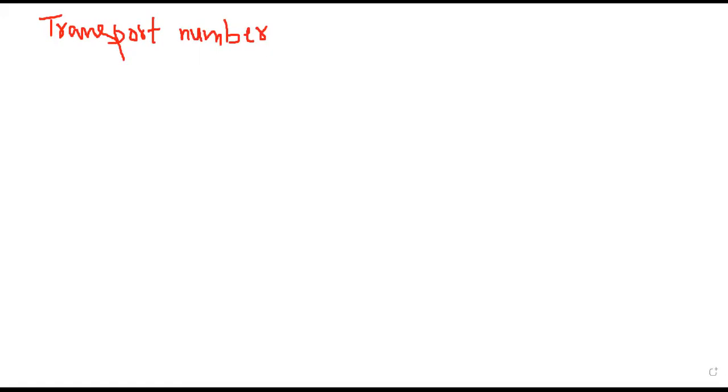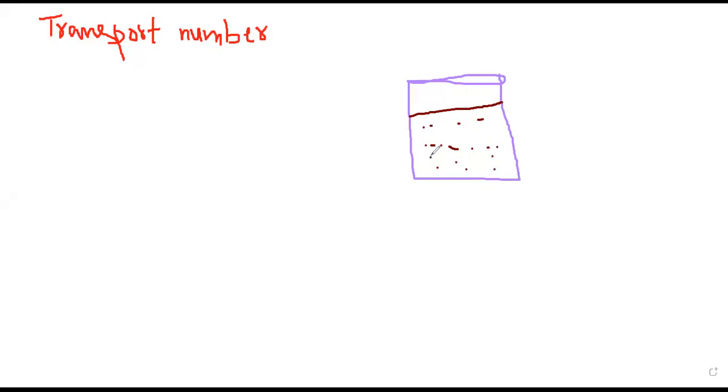In an electrolytic solution, what is an electrolytic solution? We are having a solution, let us assume, which is an electrolyte. What is an electrolyte? Which conducts electricity either in the solution form or in the molten form is called an electrolyte. Here it is going to conduct electricity by the movement of ions. Okay, the movement of ions is going to take place.